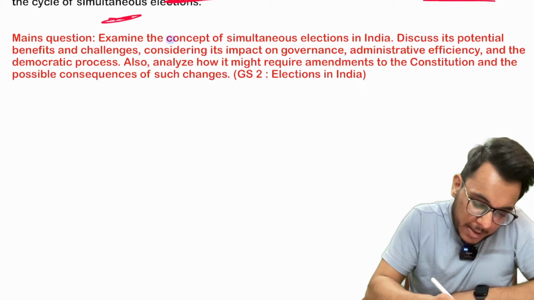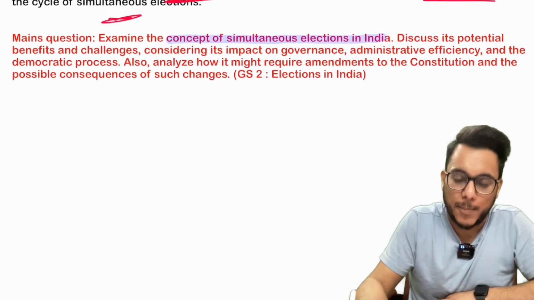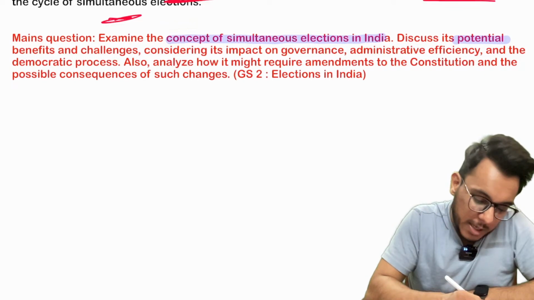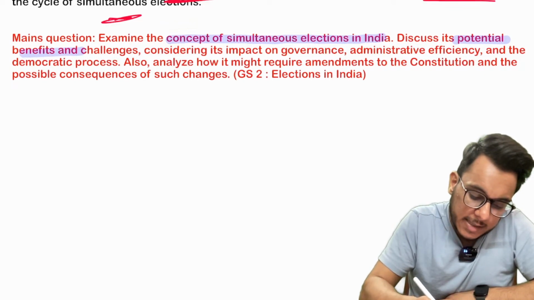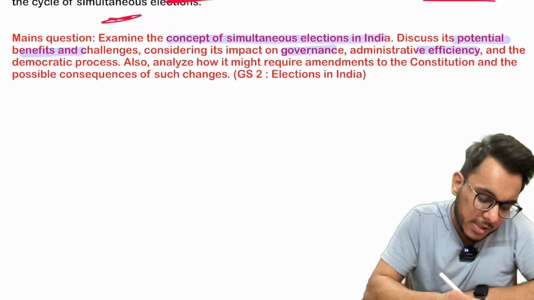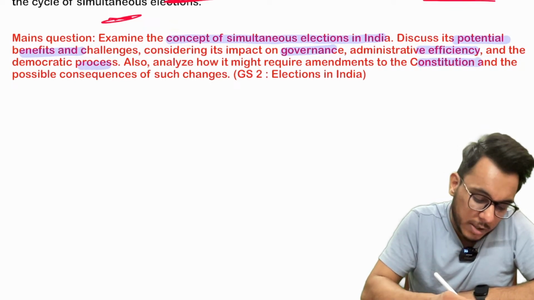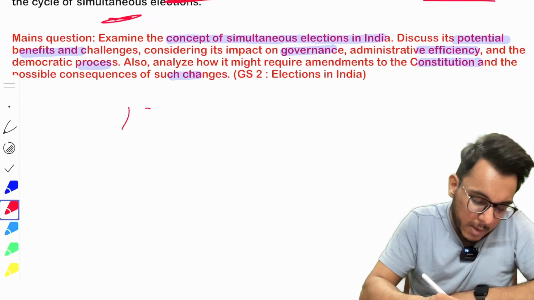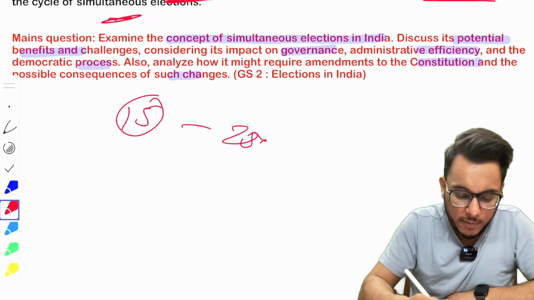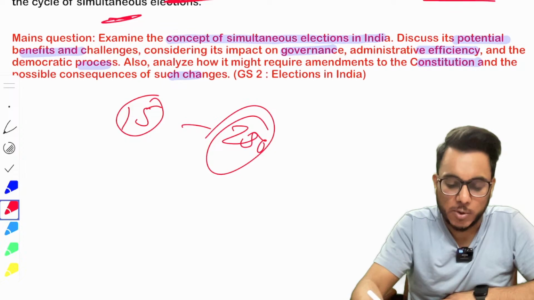Examine the concept of simultaneous elections in India. Discuss its potential benefits and challenges, considering its impact on governance, administrative efficiency, and democratic process. Also analyze how it might require amendment to the Constitution and possible consequences. This will be a 15 marker question, 250 words. Okay, that is all about it.